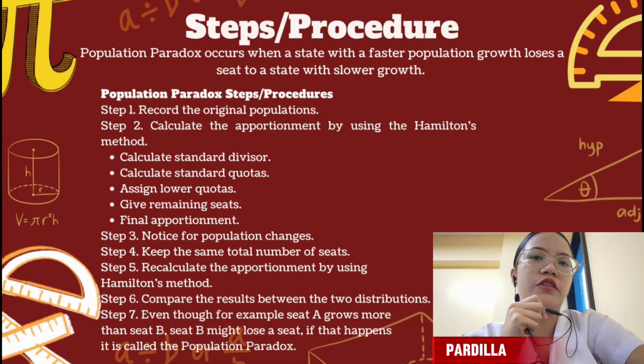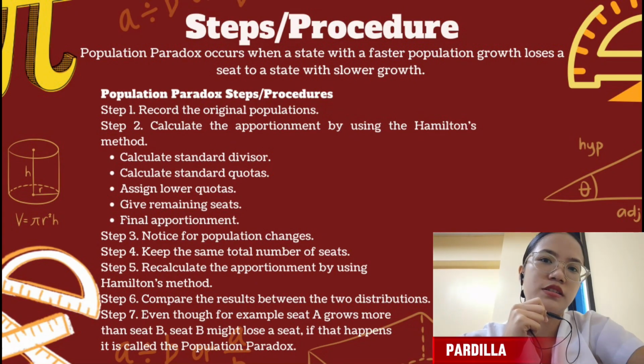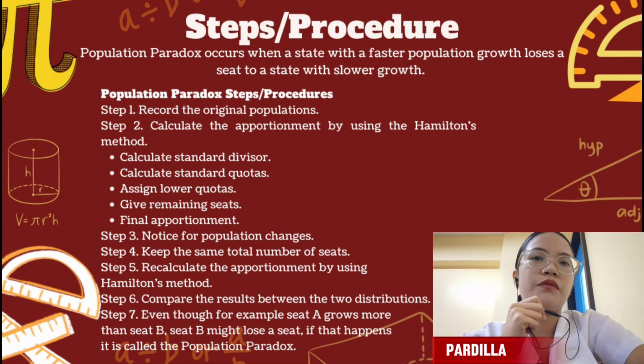Step number 1, record the original populations. Step number 2, calculate the apportionment by using the Hamilton's method. So what are the steps of Hamilton's method? Calculate the standard divisor, calculate standard quotas, assign lower quotas, give remaining seats, and the final apportionment. Step number 3, notice for population changes. Step number 4, keep the same total number of seats. Step number 5, recalculate the apportionment by also using the Hamilton's method.